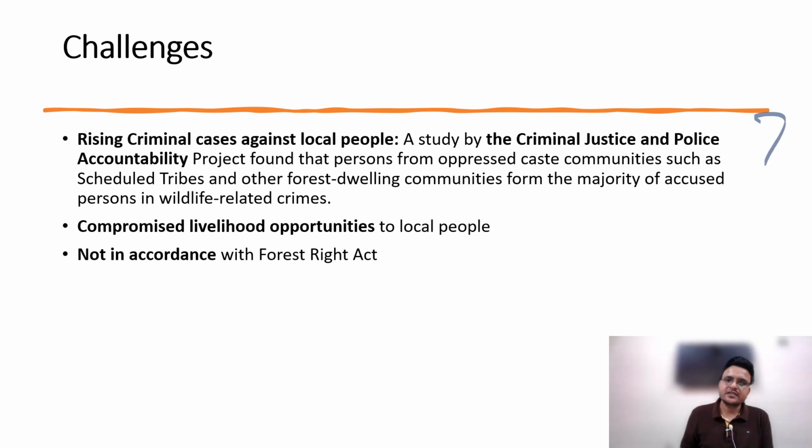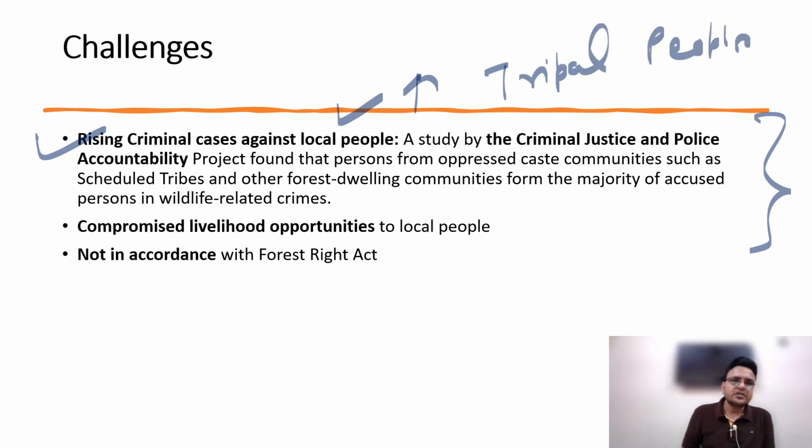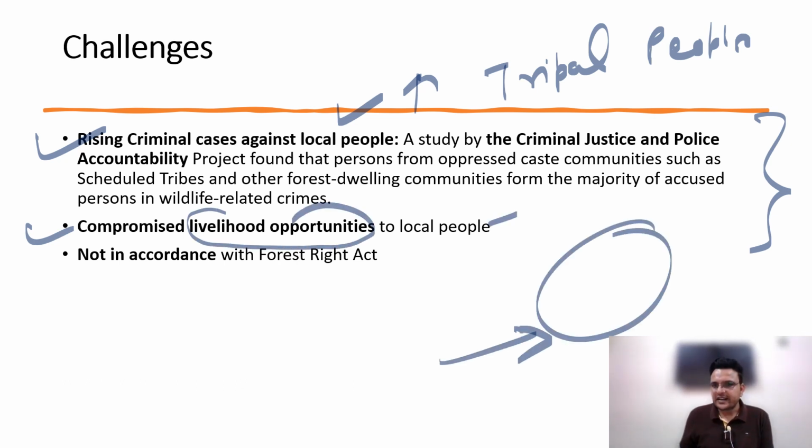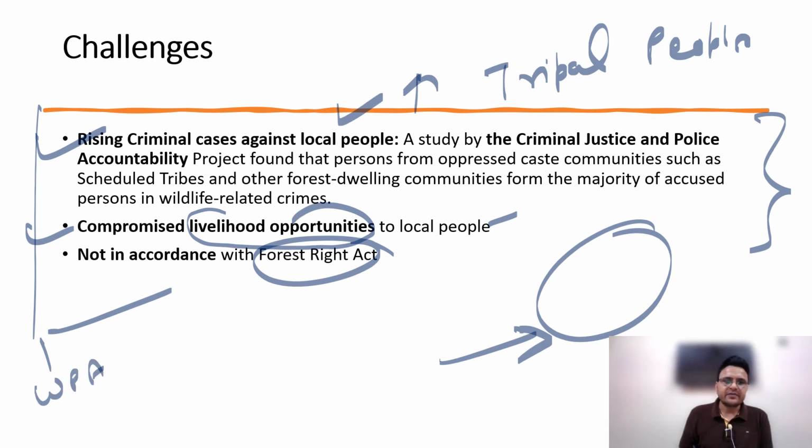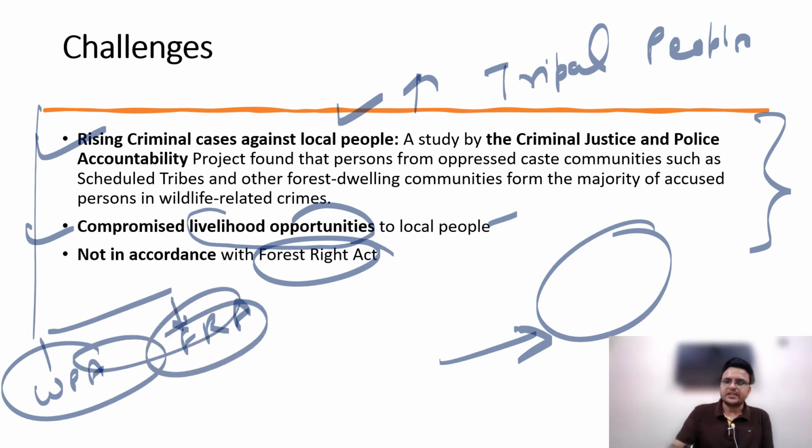Then challenges. This article is talking about how, because of the Wildlife Protection Act, criminal cases against local people are continuously increasing, especially tribal people. Okay, number one. Number two, it compromises livelihood opportunities of the local people, because as protected areas are there, local people cannot enter these protected areas. Not in accordance with the Forest Rights Act. So some challenges you can write with regard to the Wildlife Protection Act, because on one side we have the Wildlife Protection Act, on the other side we have the Forest Rights Act. So both are somehow conflicting with each other.